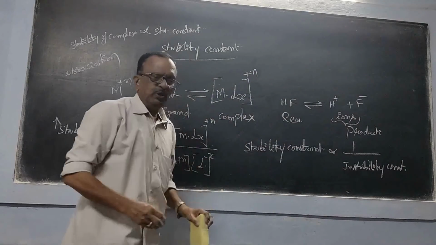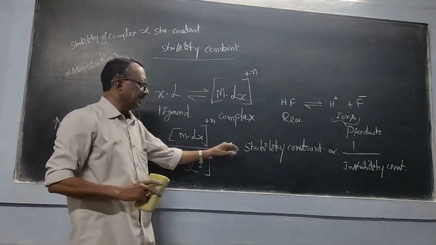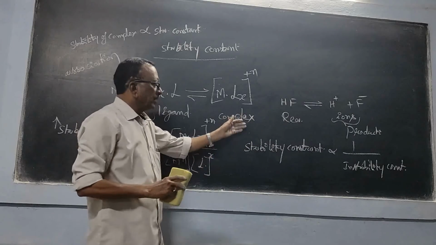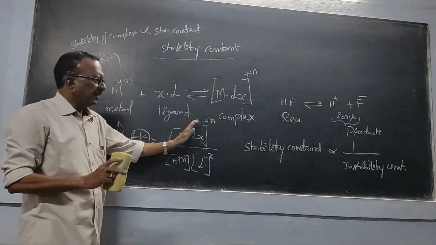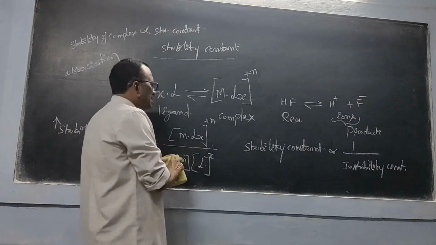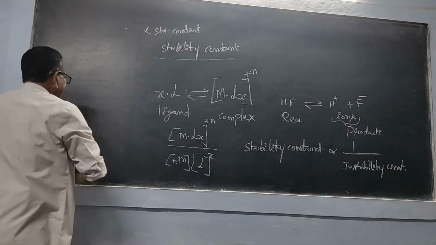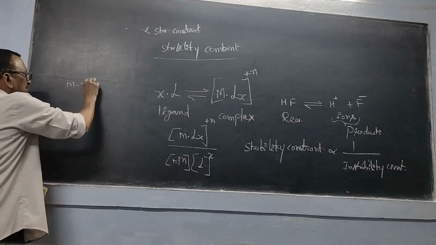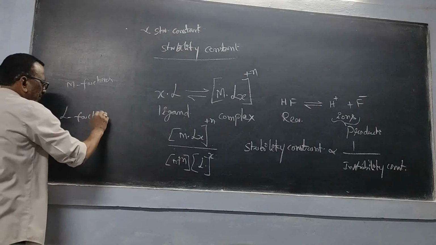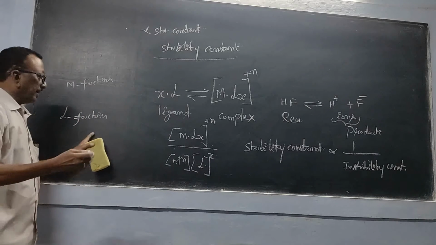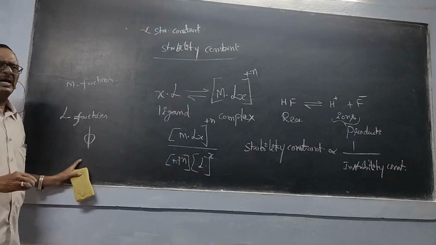Okay. Then we have factors that are influencing this stability constant. Here, the main point is we have to understand this stability constant. Then regarding the factors, we don't have many complications, but the factors are divided into two categories. One is metal factors and the second one is ligand factors. Okay. One word, not a new word actually, in intermediate also we have learned, that is ionic potential, that is represented by phi.